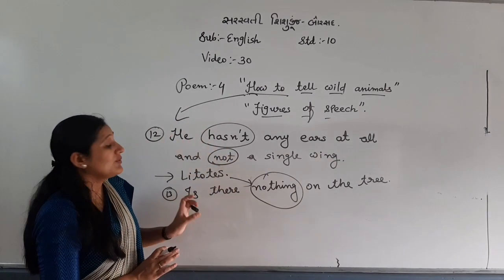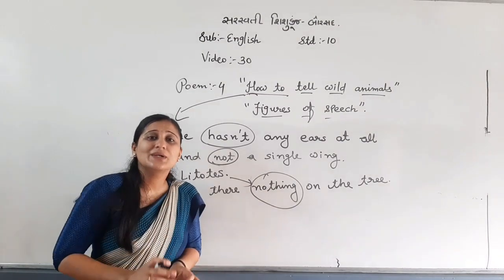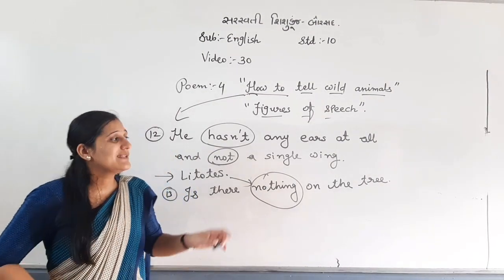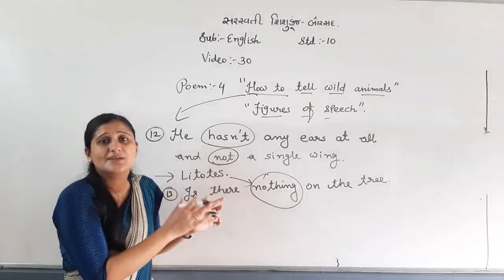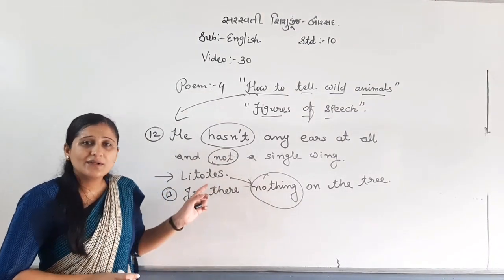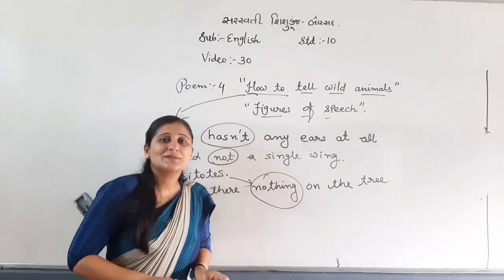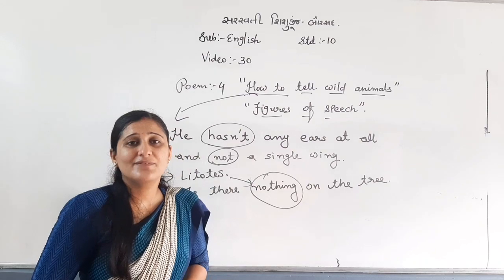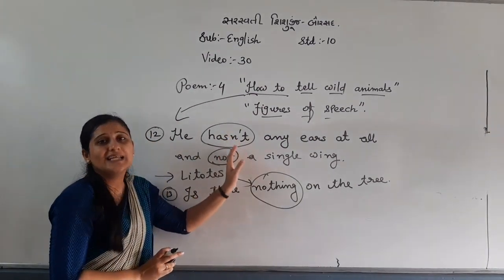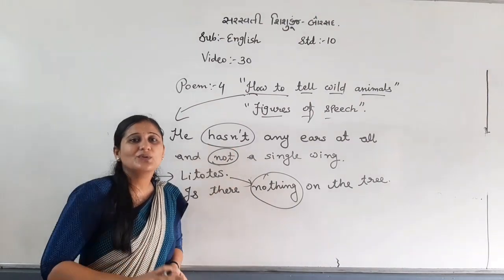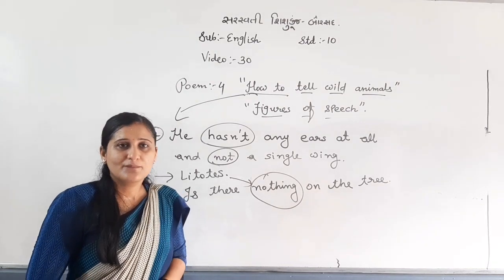So here we have 13 figures of speech in this particular poem. Then you need to remember, I have given in the worksheet all the lines with example and with the definition that you have to copy down in your notebook. So what is my main sentence? After every video, read, revise, and reading is a must. You need to read, you need to revise. Thank you. Prepare.